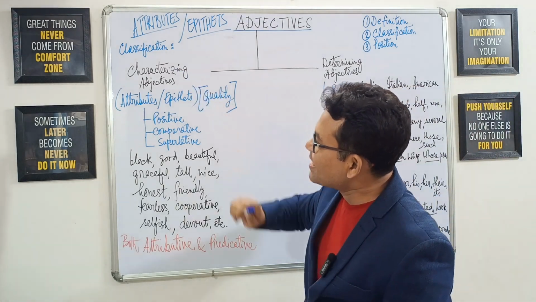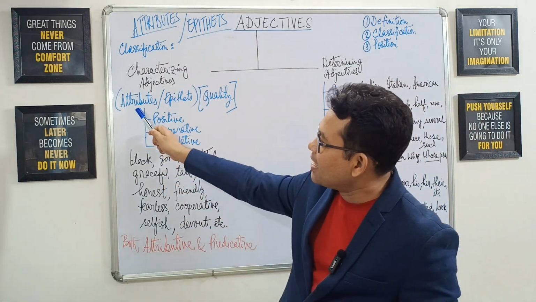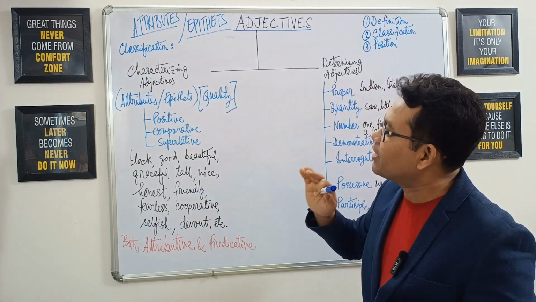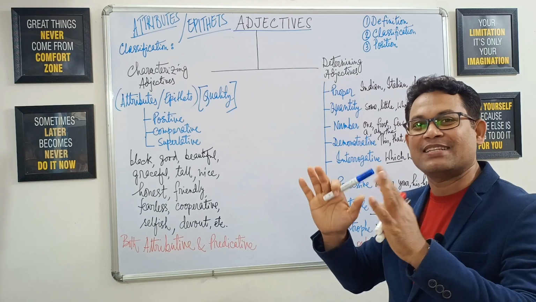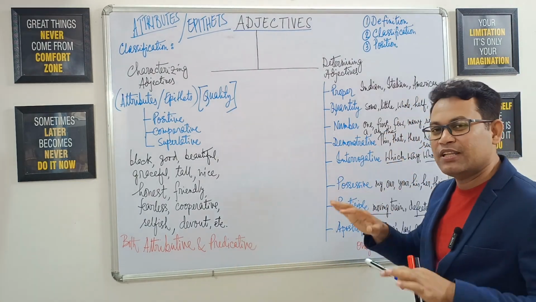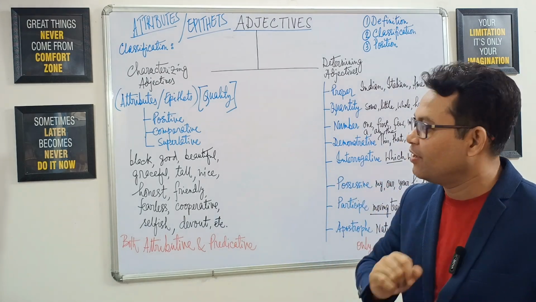That's why characterizing adjectives can alternatively be termed as attributes or epithets, because they indicate or refer to the quality of that noun or pronoun. But here, as I said, there is only a superficial level of description or extra detail.